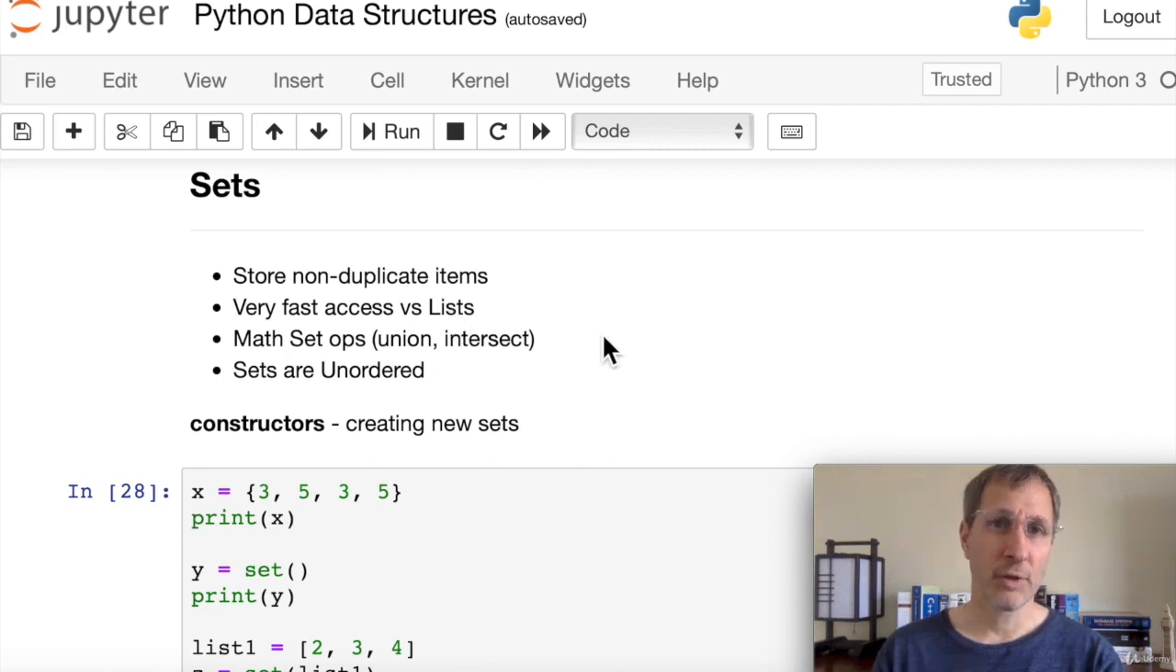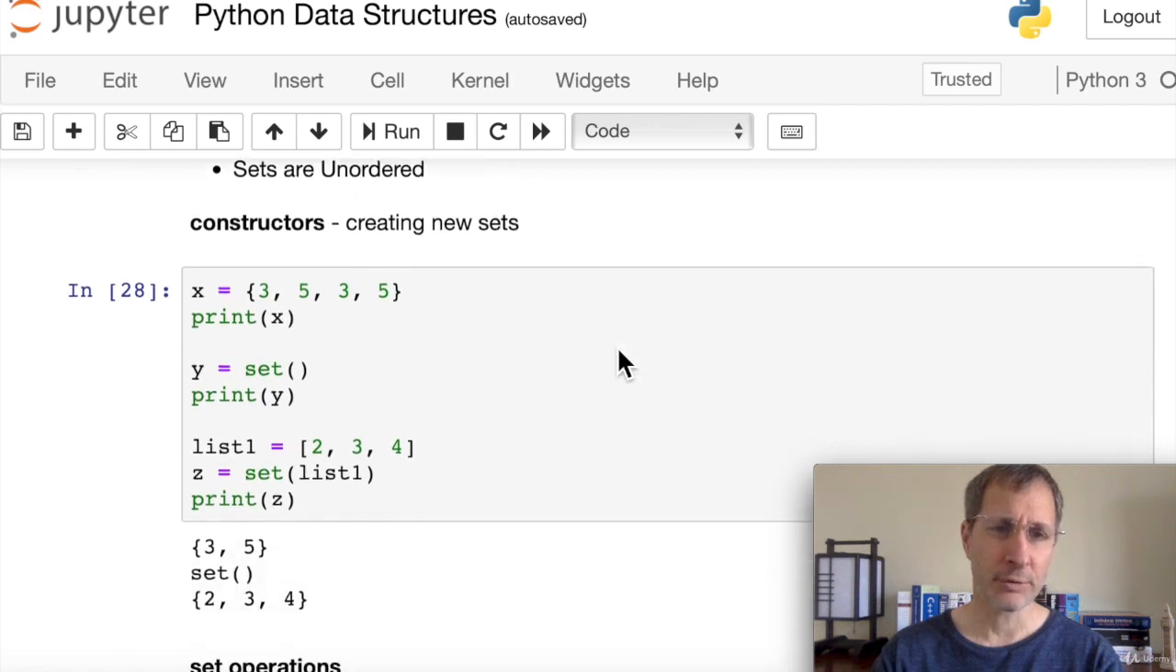It has much faster access than lists, especially for very large data sets. It's great for checking membership. The set is also great for doing math set operations, things like union and intersection. And keep in mind that sets are unordered, which means you cannot sort a set. So let's take a look at the constructors for a set.